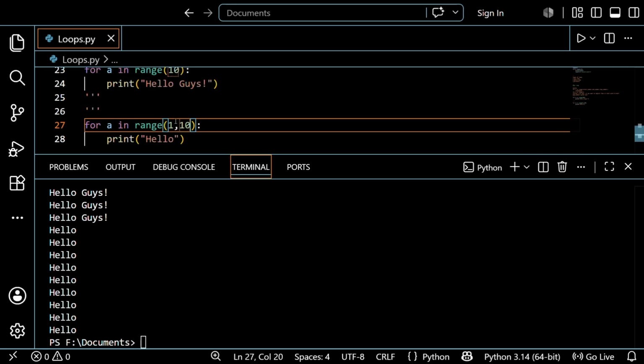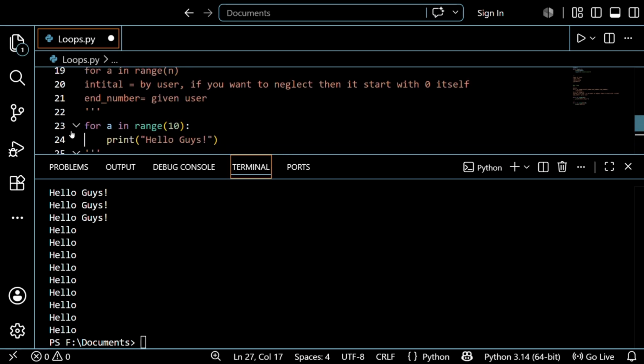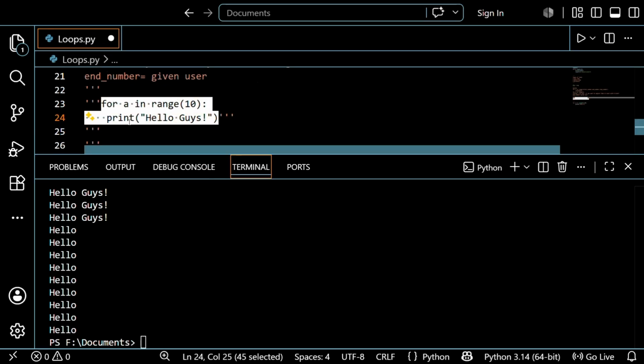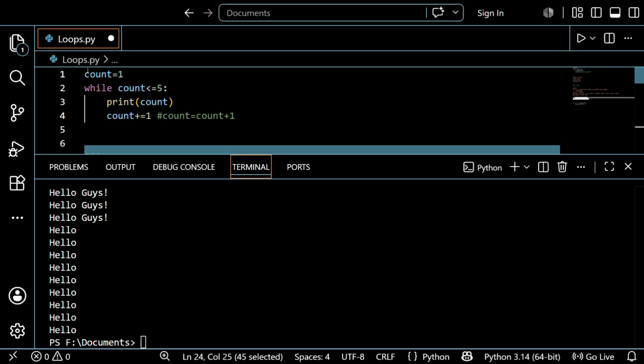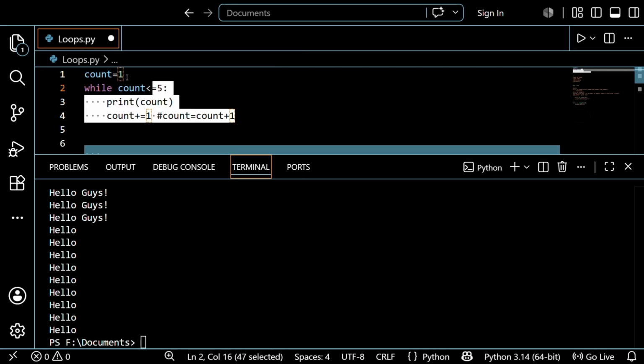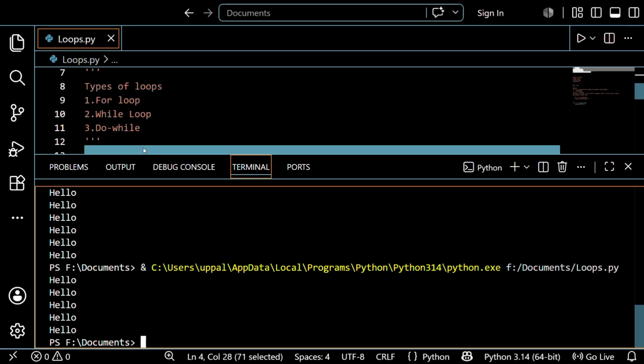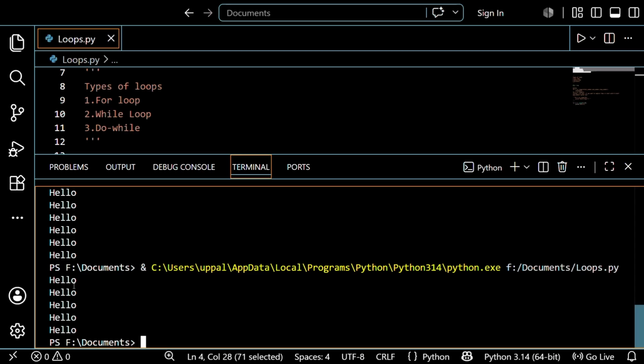If you want to print only 5 to 10, I just want to edit this first, because it takes more compilation. Done, I'll save this first and run this one. See, it runs from the 5th position: 5 6 7 8 9.